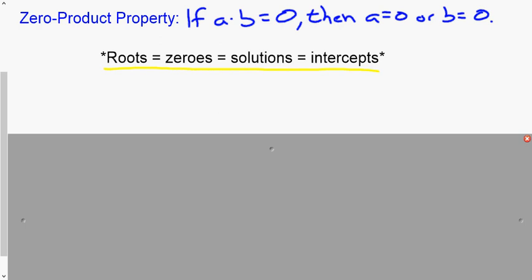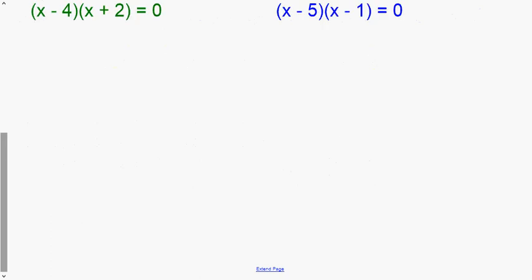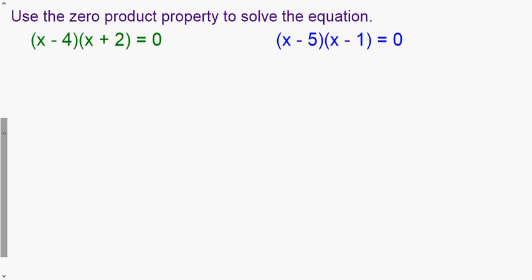The terms roots, zeros, solutions, and intercepts are all interchangeable. So when we say find the roots of a polynomial, or the zeros or the solutions or the intercepts, we mean the same thing. And so this first set of directions is going to say to use the zero product property to solve the equation.